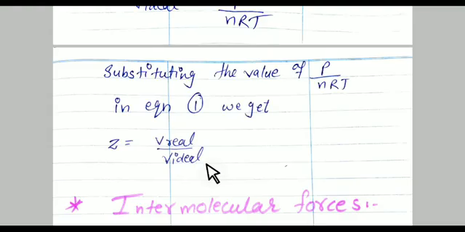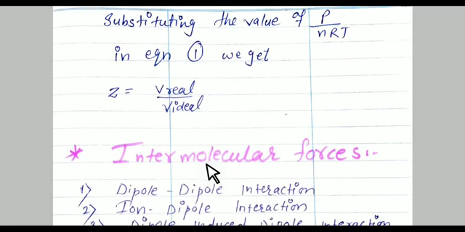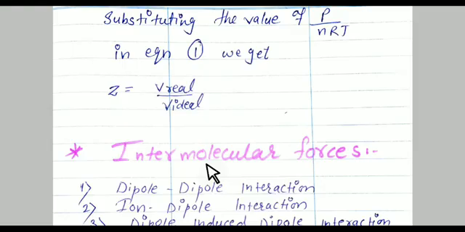Student, just revise some topics from the starting of the chapter, means intermolecular forces. Intermolecular forces are the attractive forces as well as repulsive forces which are present between the neighboring molecules.